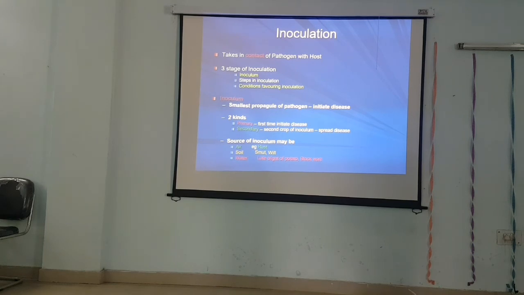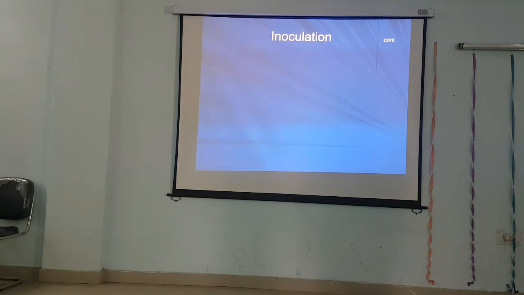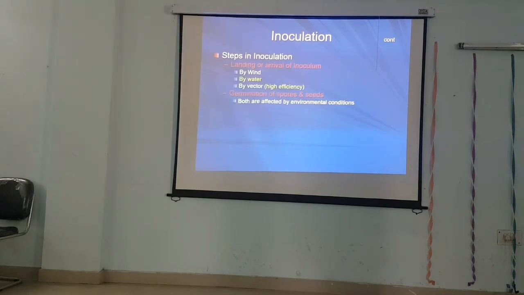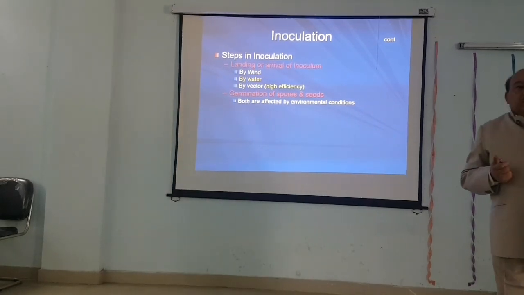Now this is the contact. We've already discussed it. Next is inoculation. Inoculation is a step involved in the landing, the arrival, of inoculum on the host. Arrival is again by the same things: wind, water and vector. Here the vector also plays an important role.